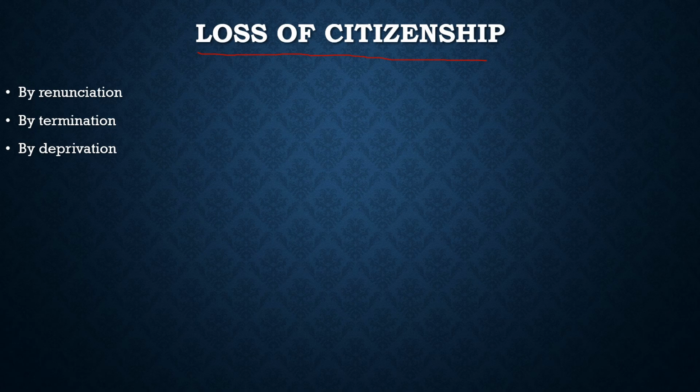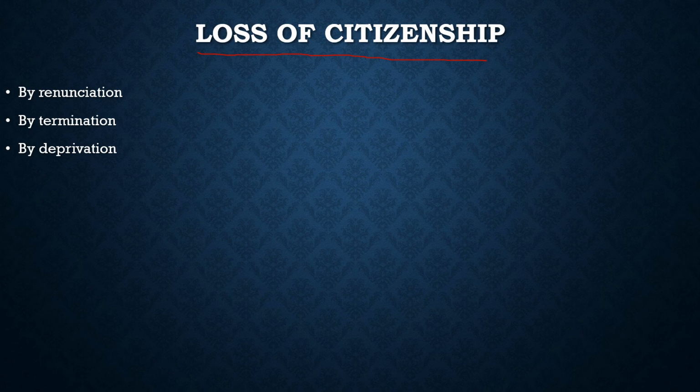Then the third way is by deprivation. So what is this deprivation? It is a compulsory termination of Indian citizenship by the central government. In deprivation, it is the central government which terminates the Indian citizenship if these criteria are found in him. First, the citizen has obtained the citizenship by fraud. He has done fraud while getting the citizenship. He has shown fake documents, then his citizenship can be terminated.